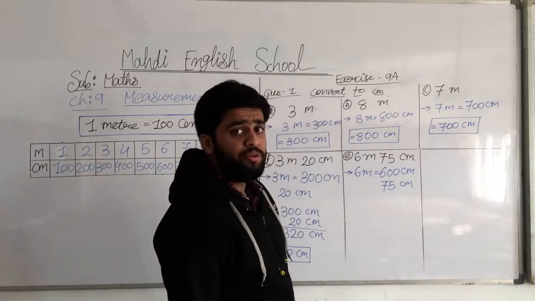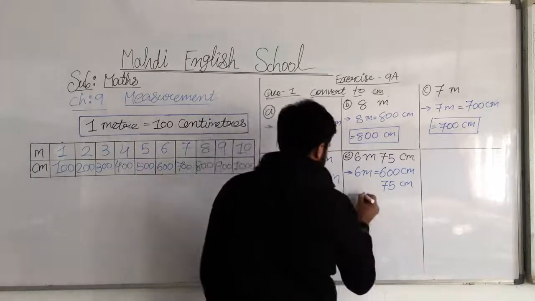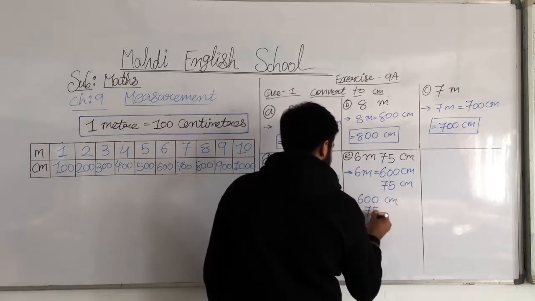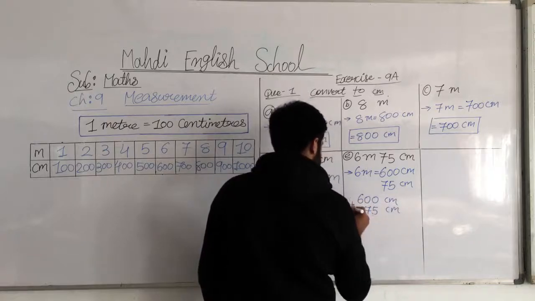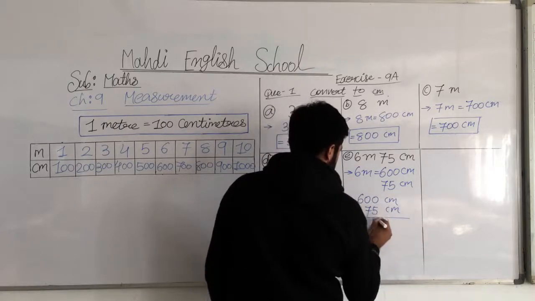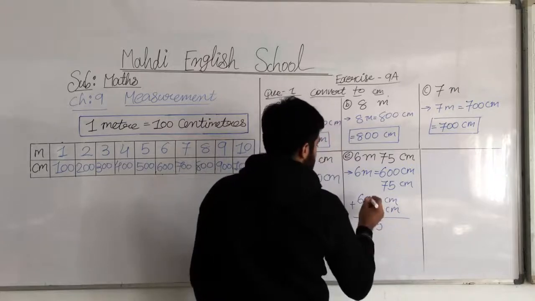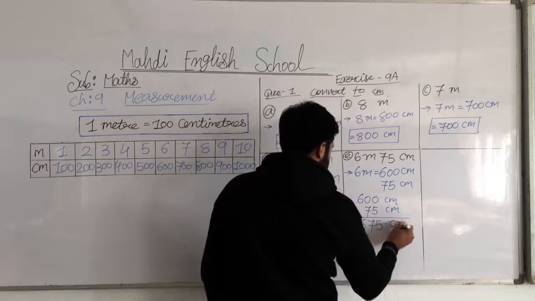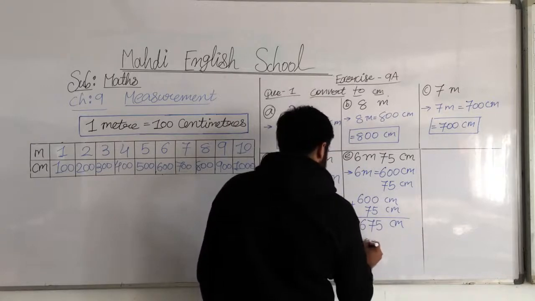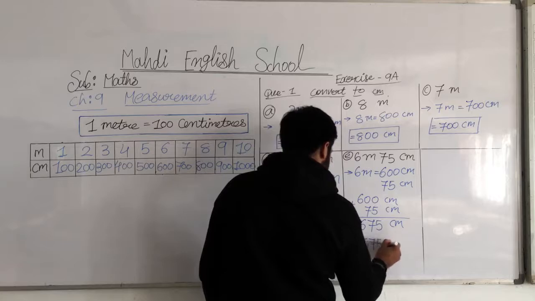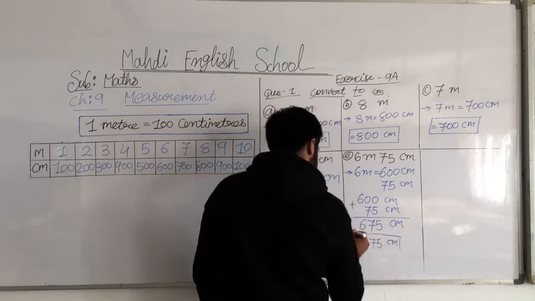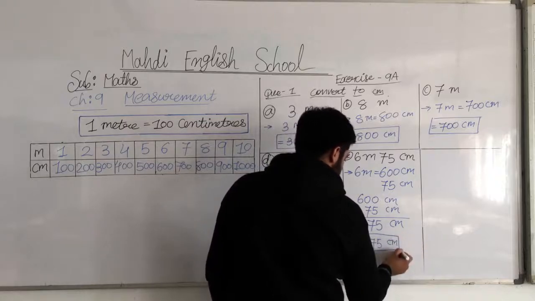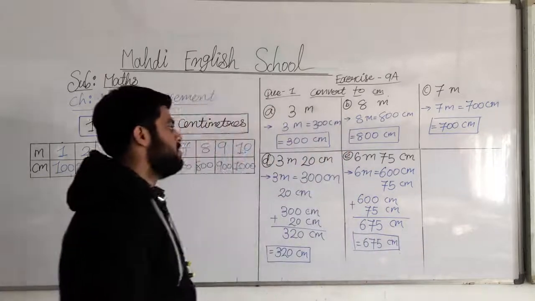And then what will we do here? We will do the addition. 600 centimeter plus 75 centimeter. Okay. So 0 plus 5 is equal to 5. 0 plus 7 is equal to 7. 6 as it is. So the answer is what? 675 centimeter. Who understood all what I am telling you? Okay, that's question number E.